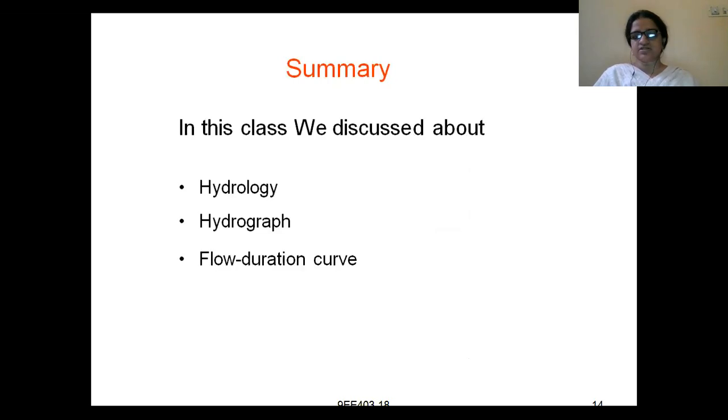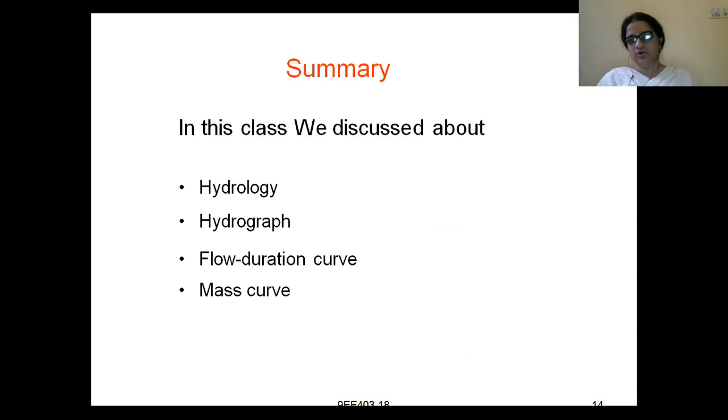In this class, till now we have discussed hydrology. Hydrology is a study related to water, the water which is flowing on the surface of the earth, and along with that, the water which is flowing underground. A hydrograph is about plotting the flow of water or the volume of water with respect to time.